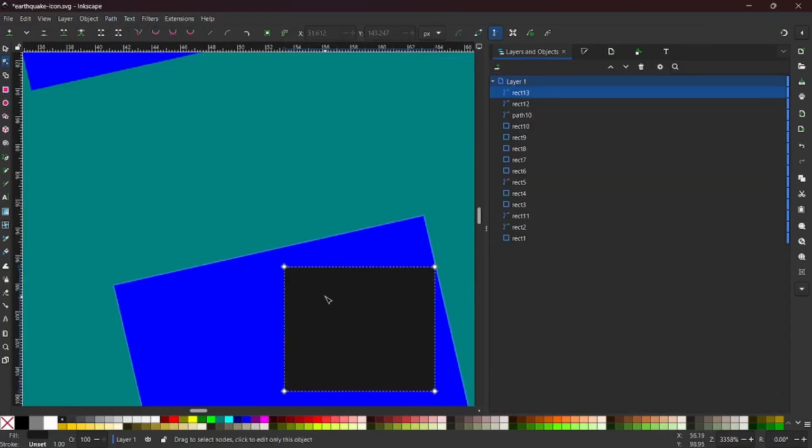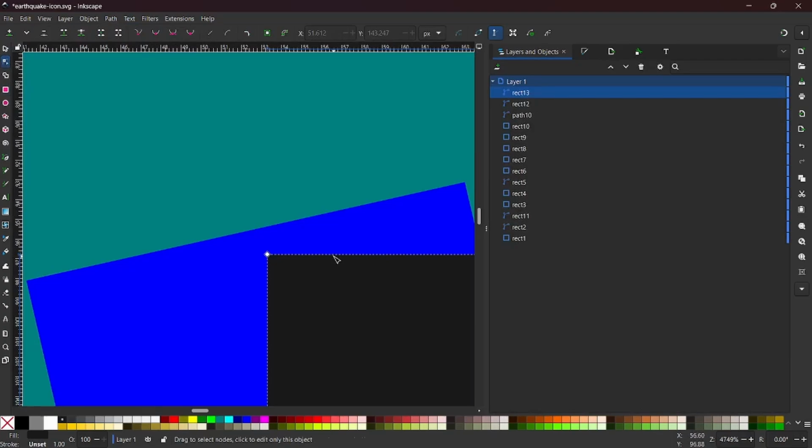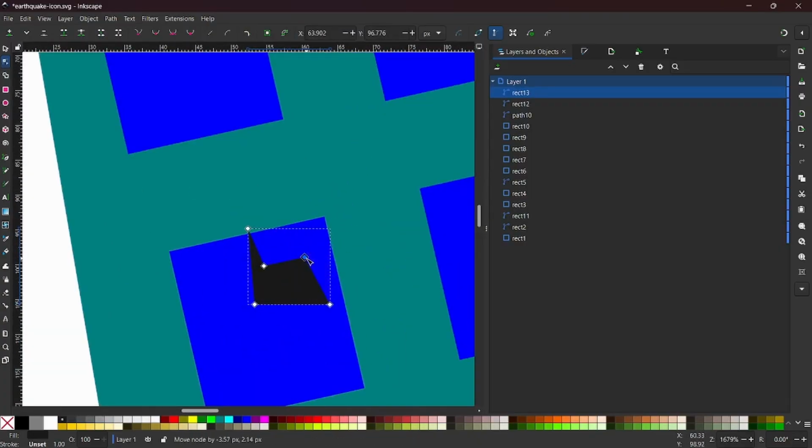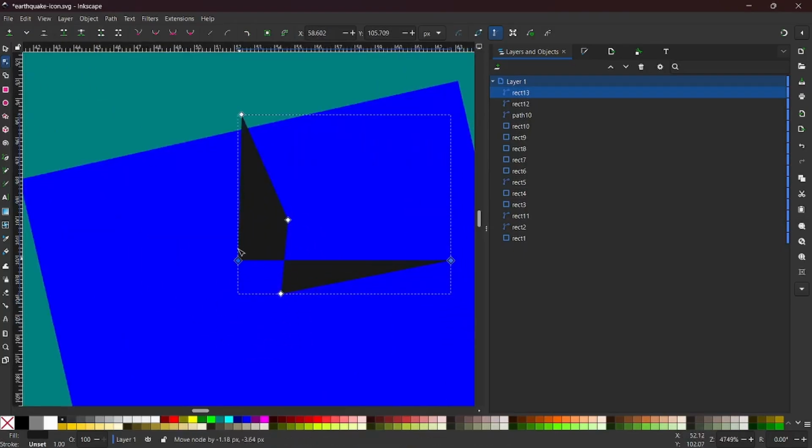I'll add some cracks here on some parts of the window. So perhaps we can have those cracks like that.